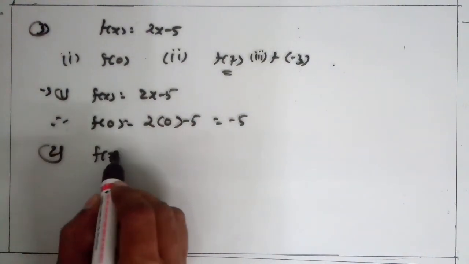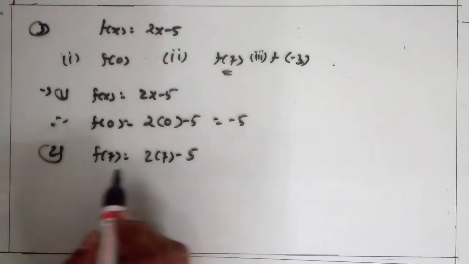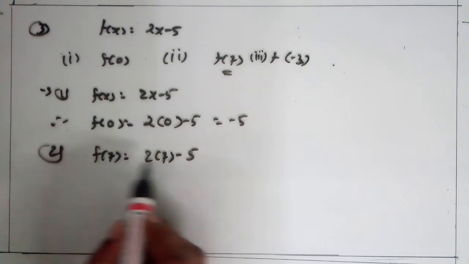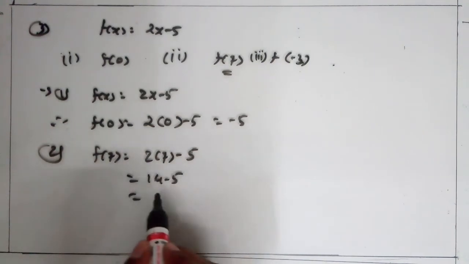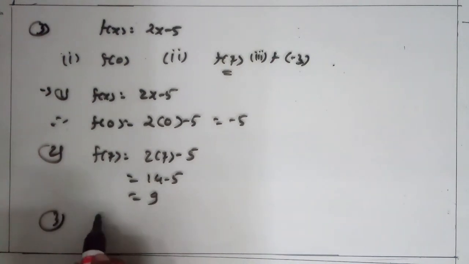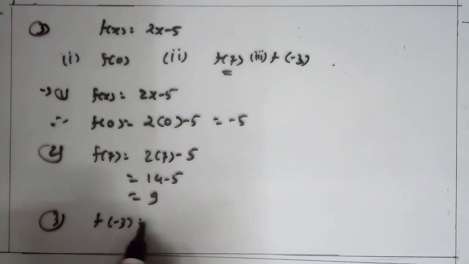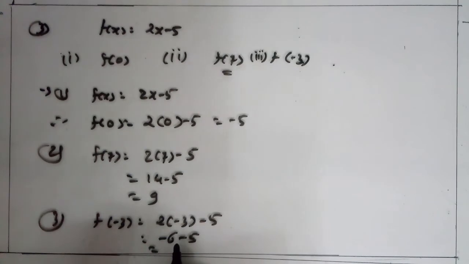Here f(7) = 2 × 7 - 5, that means we replace x by 7, so 7 × 2 = 14, minus 5 becomes 9. Clear? Same in the third, find f(-3). So 2 × (-3) - 5 = -6 - 5, that is -11.